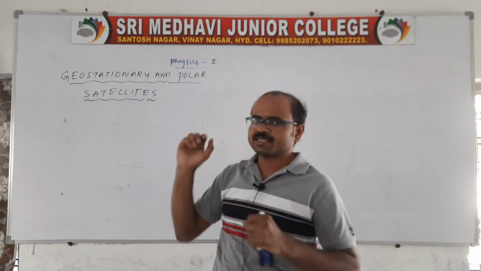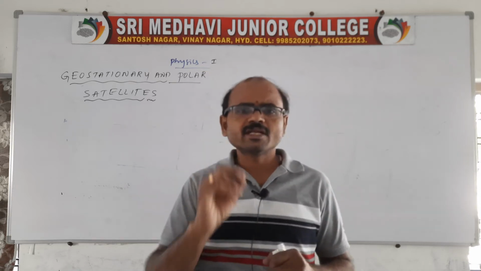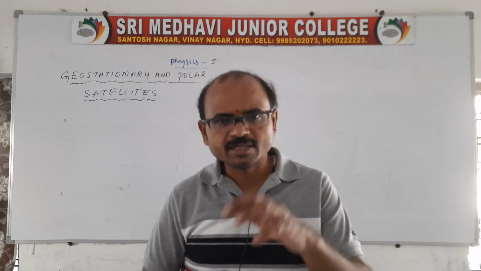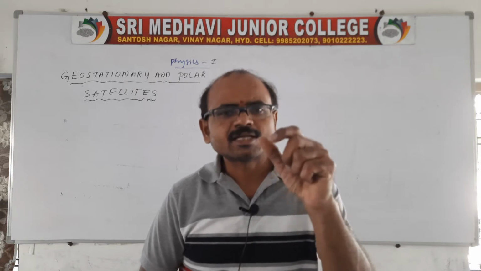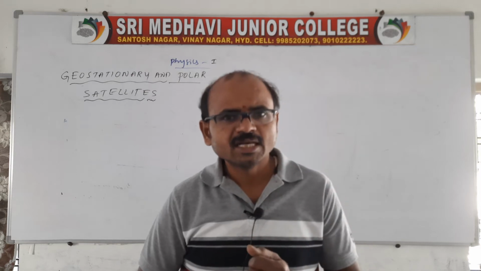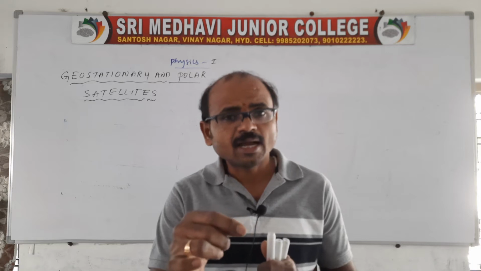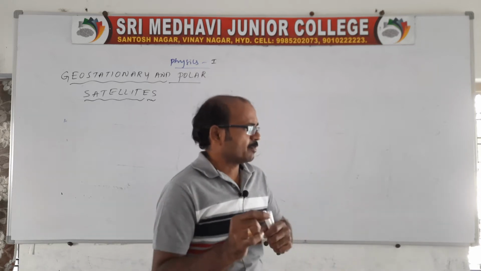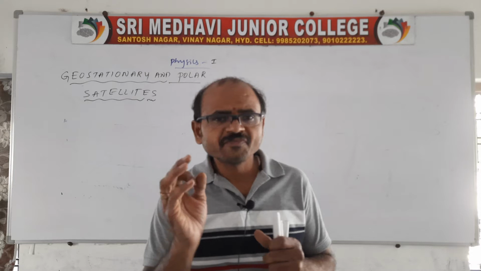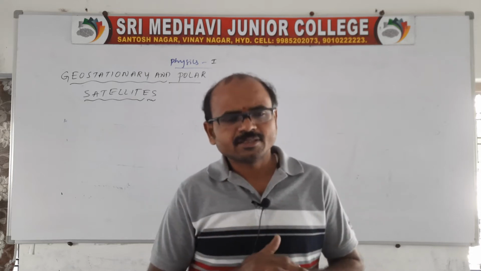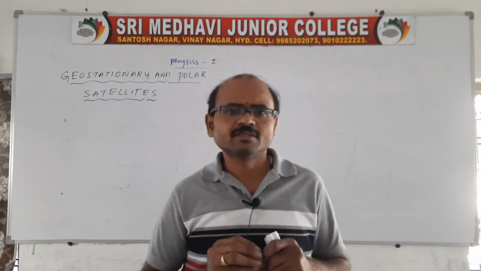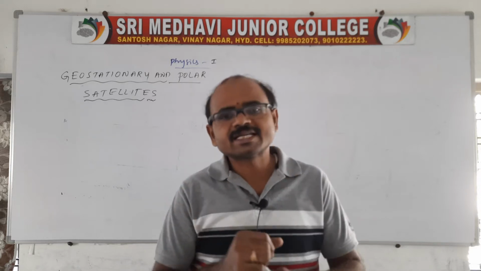These are artificial satellites, right? But natural satellites also exist. For the Earth, the natural satellite is the Moon. The Moon revolves around the Earth, and we can say it is a natural satellite. Like that, different planets have different natural satellites.